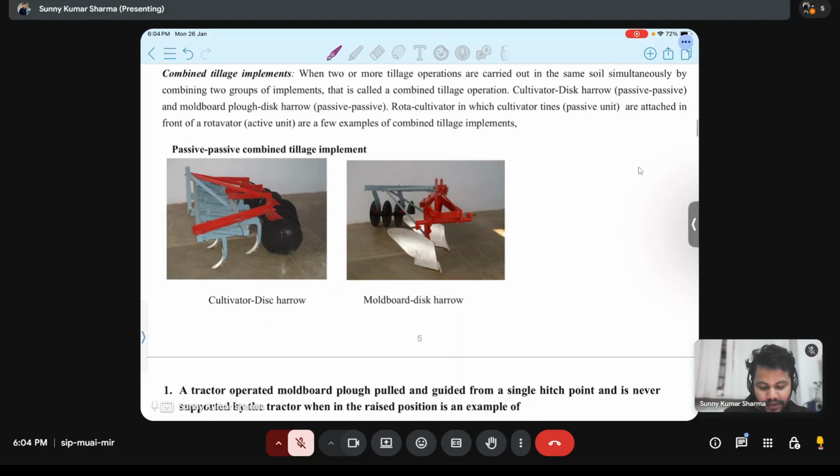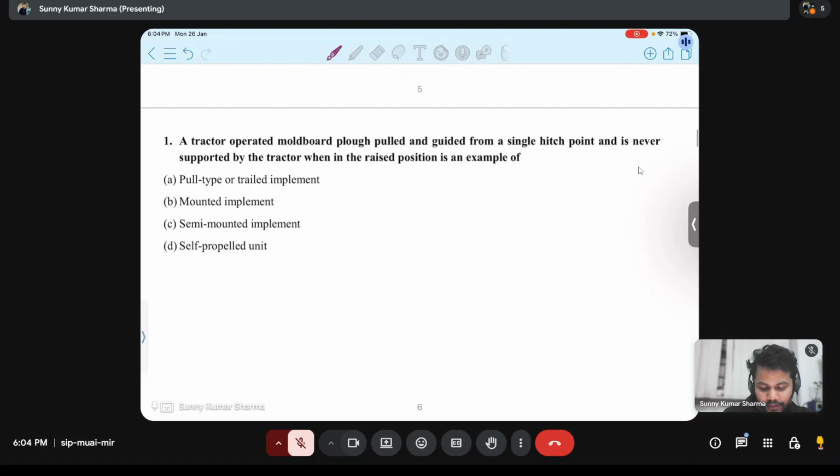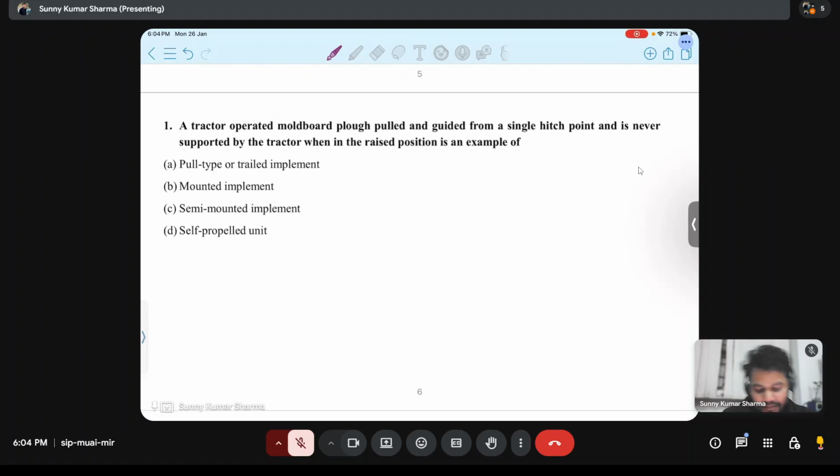So the first question of the week one was: a tractor operated moldboard plow, pulled and guided from a single hitch point and never supported by the tractor when raised in transport position, is an example of which type of implement?